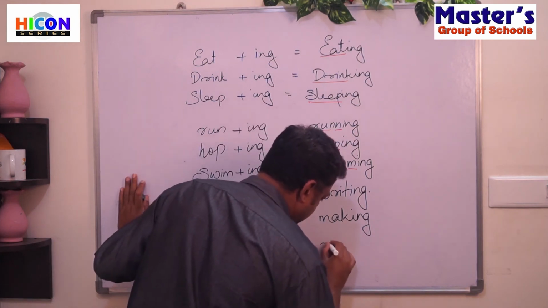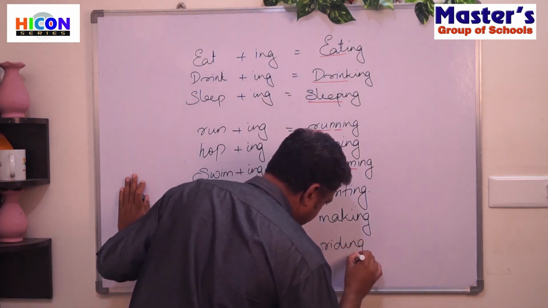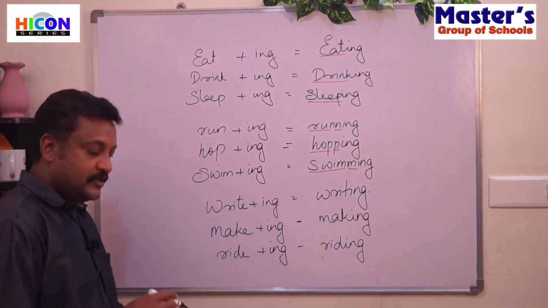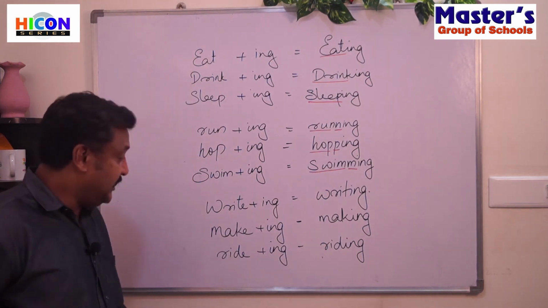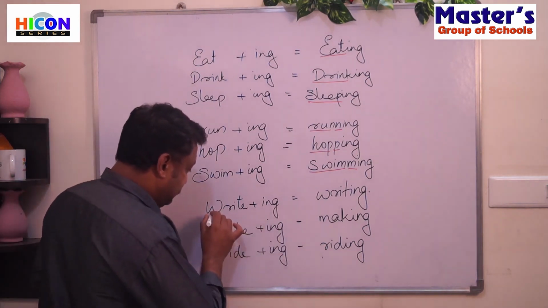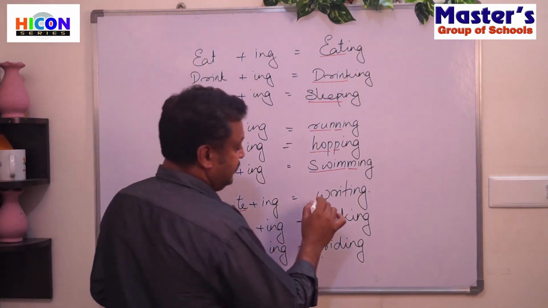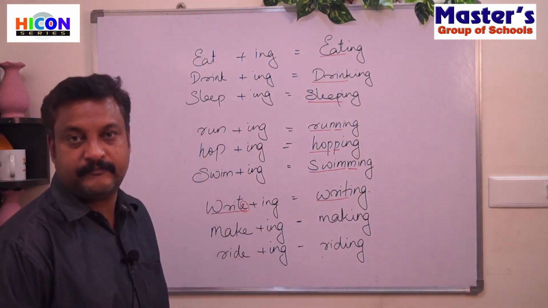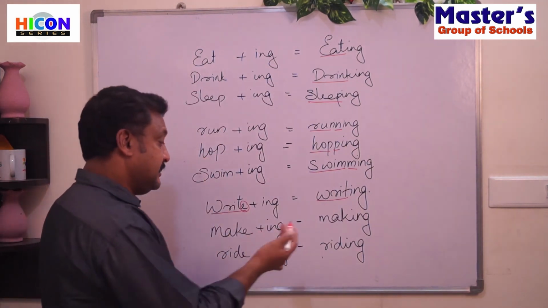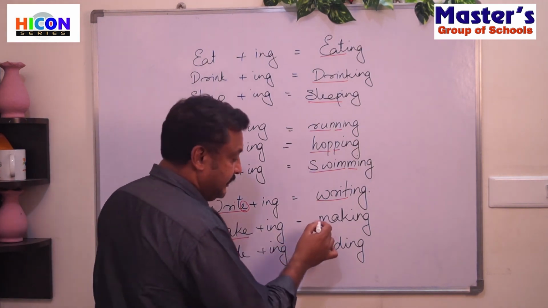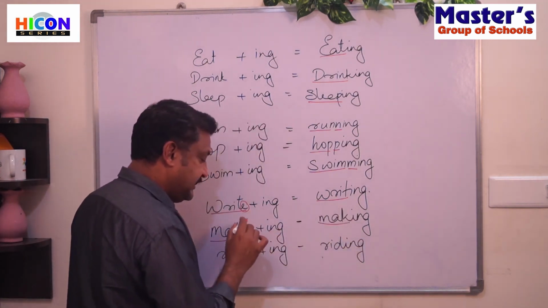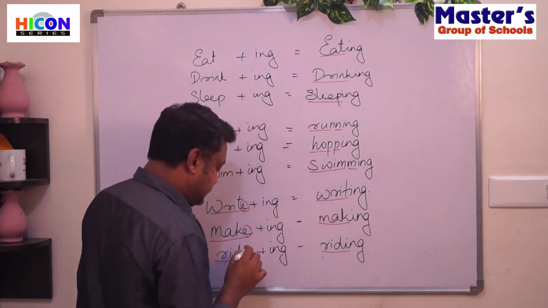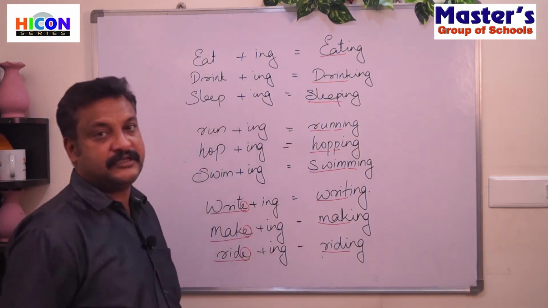What do we get? R-I-D-I-N-G. Riding. Okay. So here the spelling of ride or write, W-R-I-T-E. Here, W-R-I-T. This E is missing. Okay. So this is another thing. See, M-A-K-E, make. M-A-K-I-N-G. Again, this E is gone. R-I-D-E, ride. R-I-D-I-N-G. Again, this E is left out.